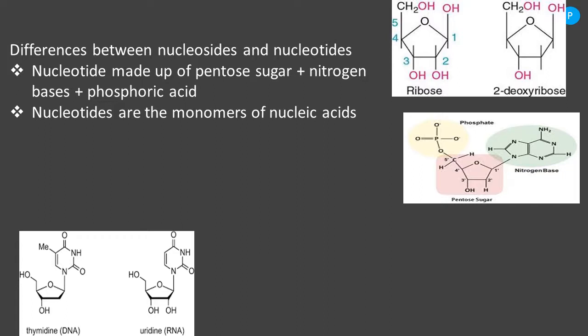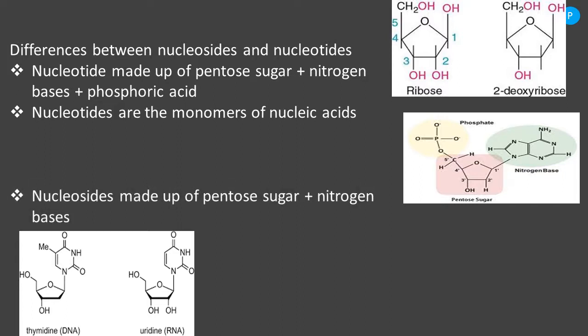So the phosphate or phosphoric acid is involved in the bond formation between the 2 nucleotides, as well as it binds with the 4th carbon of the pentose sugar. Because there are 2 ester bonds on either side of the phosphate, it is called a phosphodiester bond. So this is about the nucleotide structure.